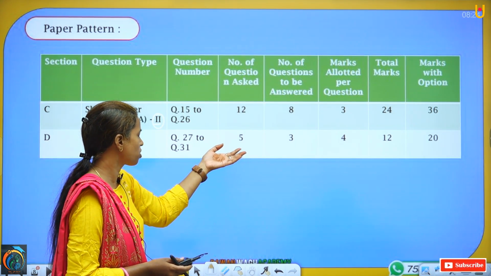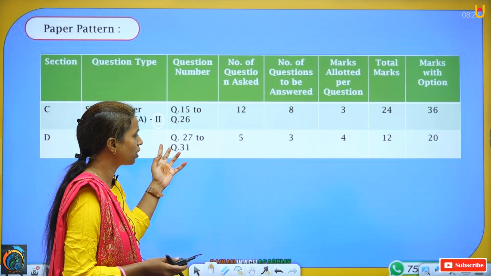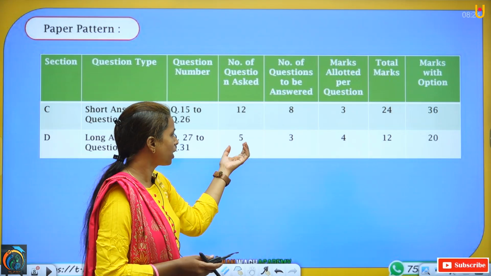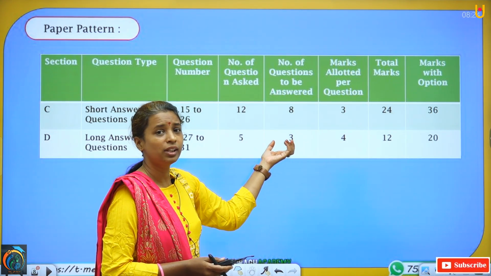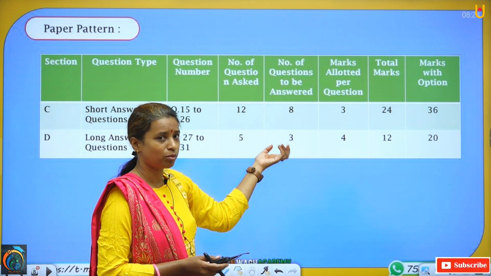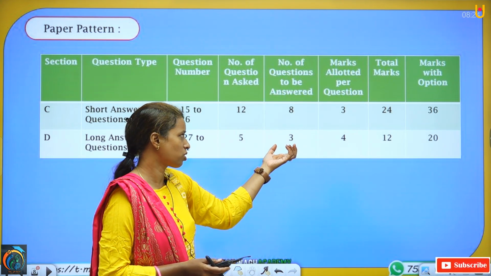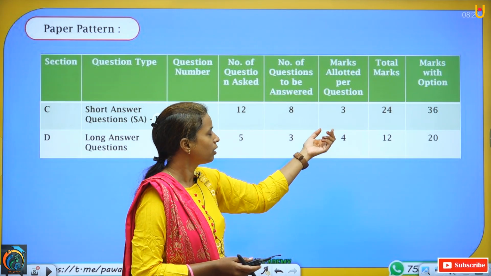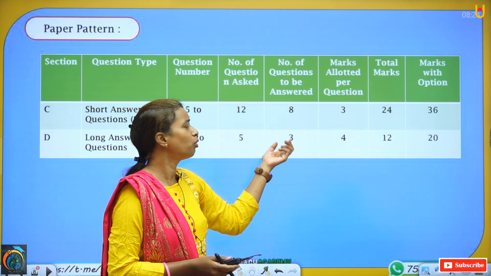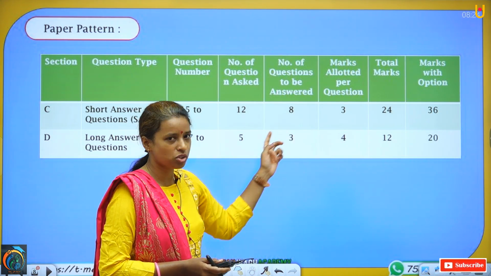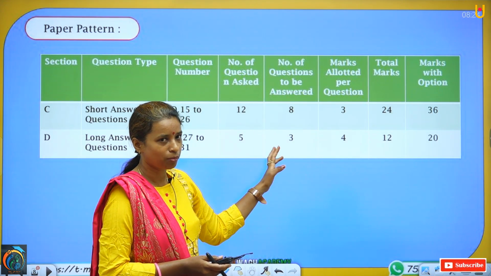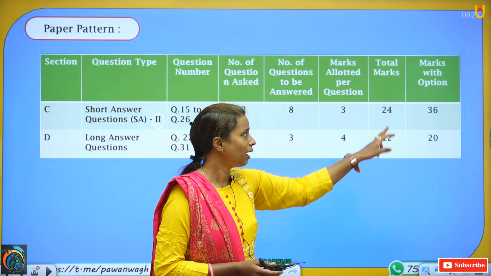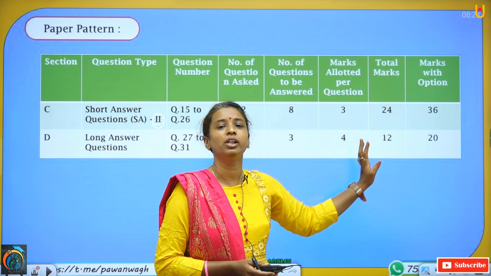Here again 5 questions are asked from question number 27 to 31, and from the 5 questions you have to answer only 3 questions. That means you have to solve only 3 questions. From 5 you have to solve 3 questions. And again, 1 question is for 4 marks. 3 questions, 1 question will be for 4 marks. That means 3 4s are 12. Again, total marks will be 12, and marks with option will be 20 marks.